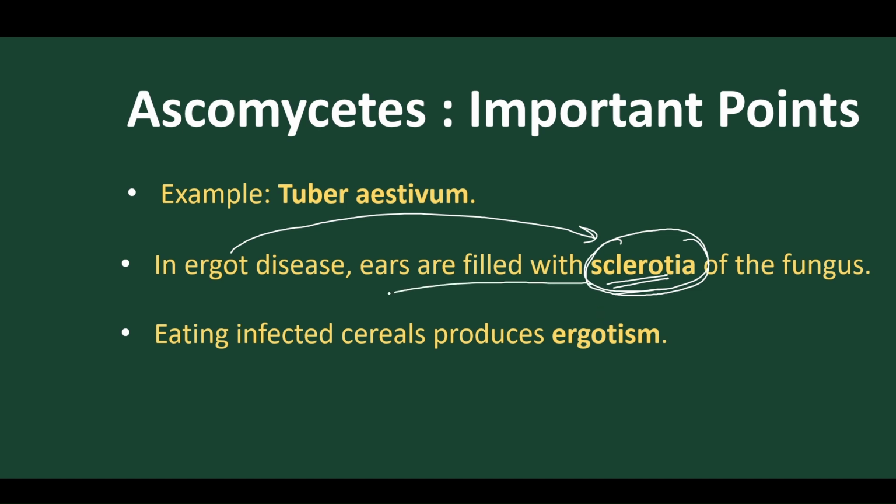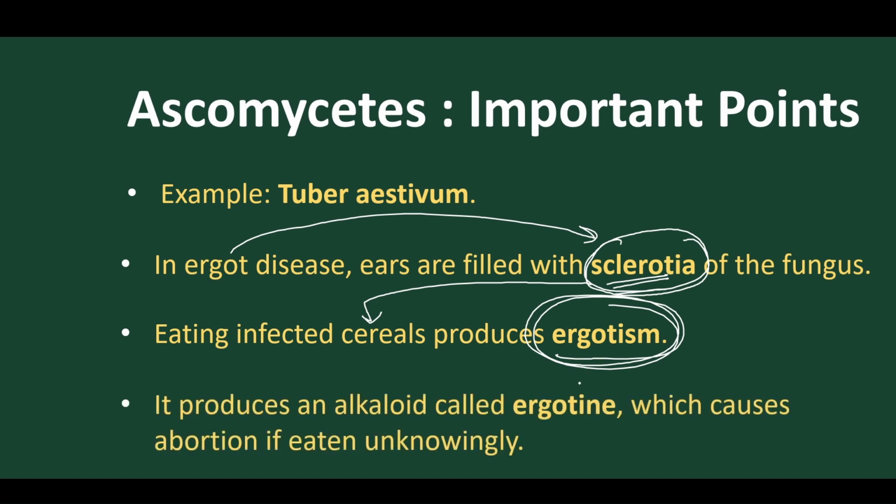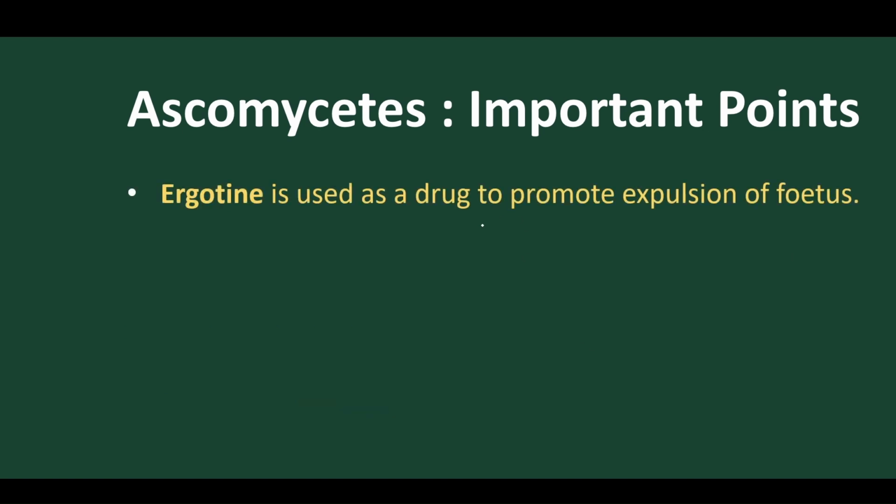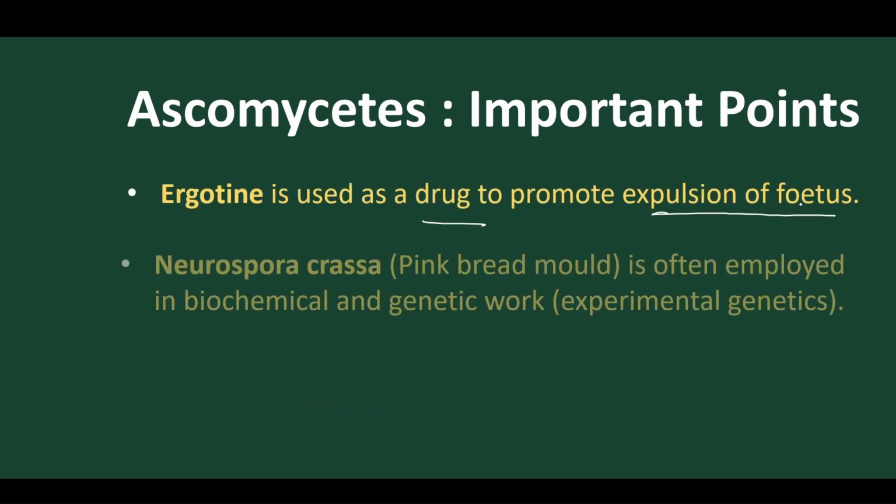Ergot sclerotia always attacks the cereal group of products, and they cause a disease called ergotism. Got it? And this ergot contains alkaloid chemicals called ergotine, and this ergotine causes abortion in pregnant females if eaten unknowingly. So ergotism is very dreaded. If a pregnant female unknowingly eats it, then abortion takes place. So these are used in medicines, as abortion medicines, a drug to promote expulsion of the fetus.